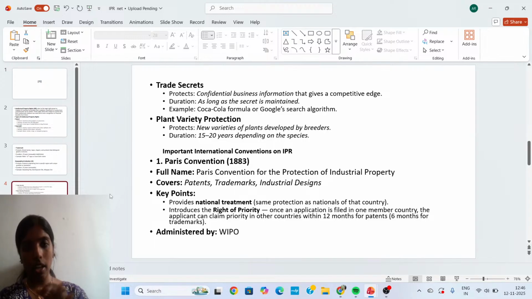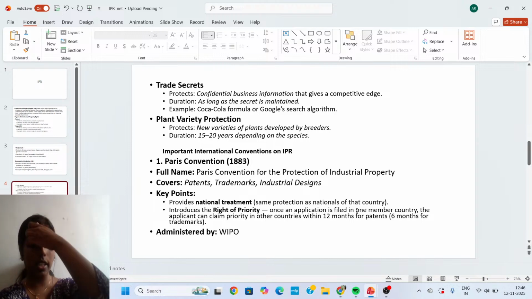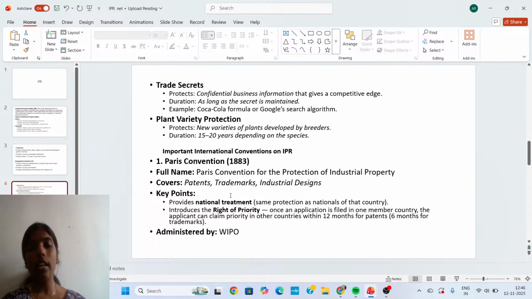Now this convention provides national treatment, the same protection as nationals of that country. Here it says that it gives national treatment to these rights, that is, to patent, trademark, and industrial designs.